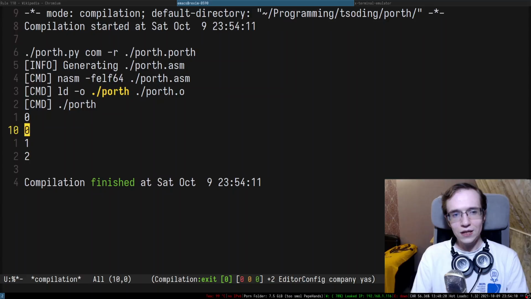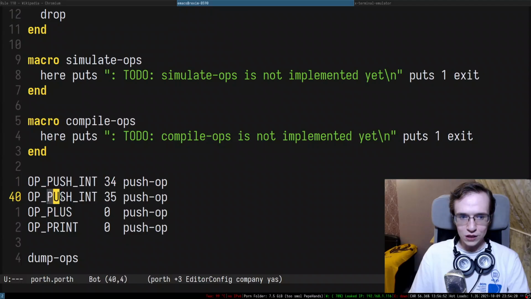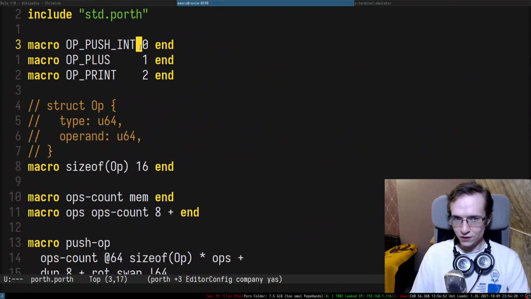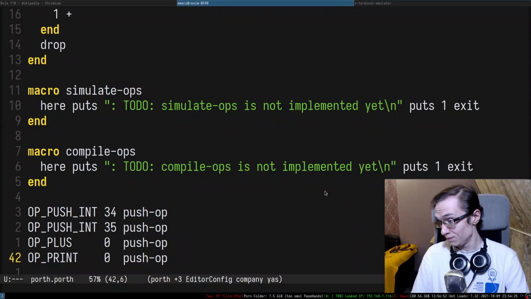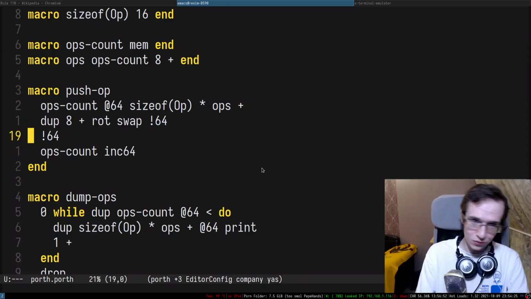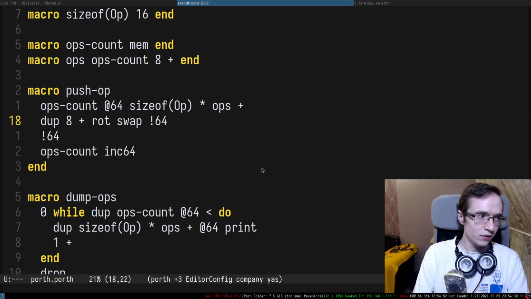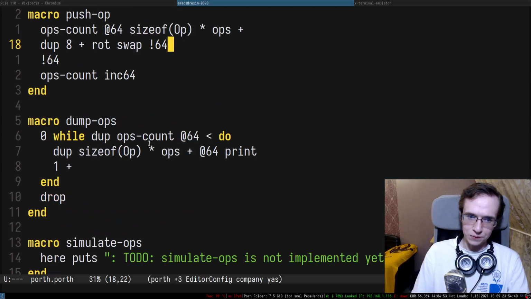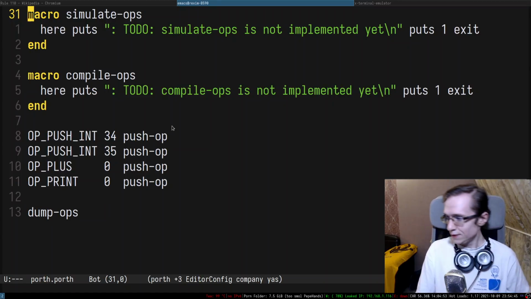And as you can see here, we have 0, 0, 1, 2. Right, and here we have push int, plus, and print. And push int is 0, so we have two push ints, which is 0, 0, 1, and 2. Pretty straightforward, right? It is in fact pretty straightforward. So here we have some other things. So maybe we want to also print the operand, because why not? I think it's gonna be fine.